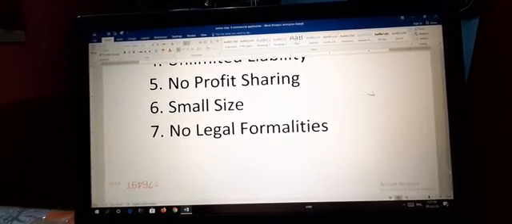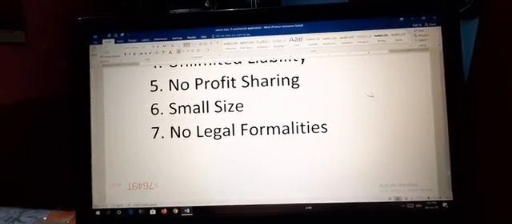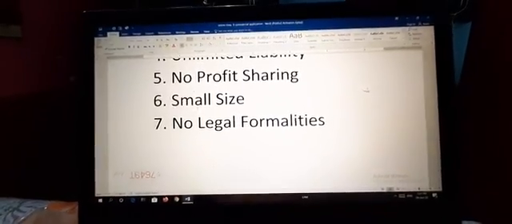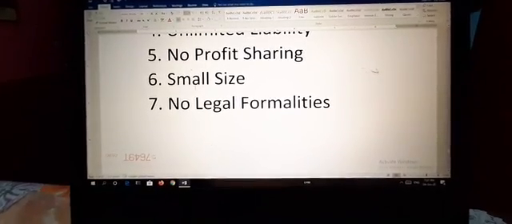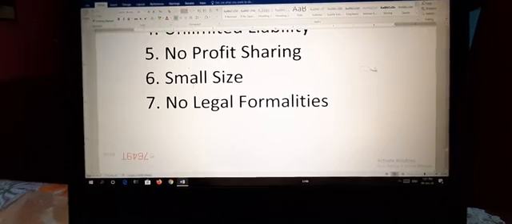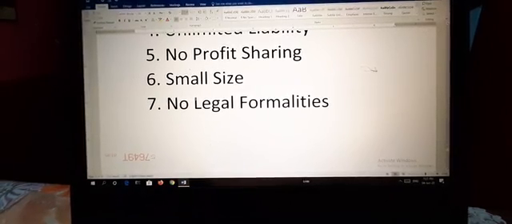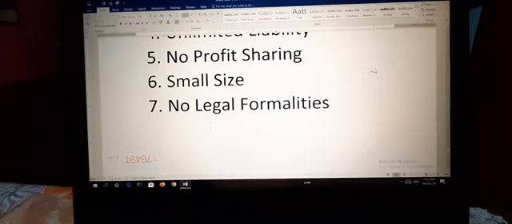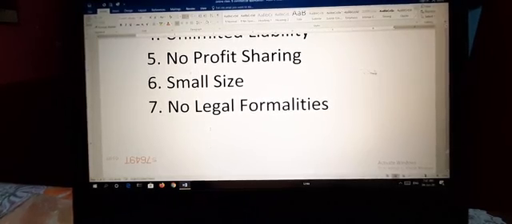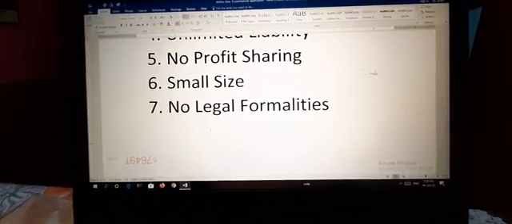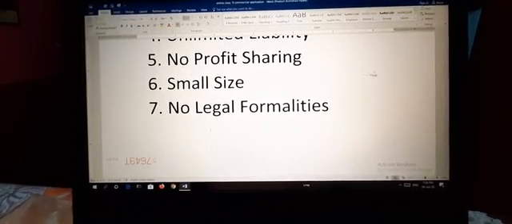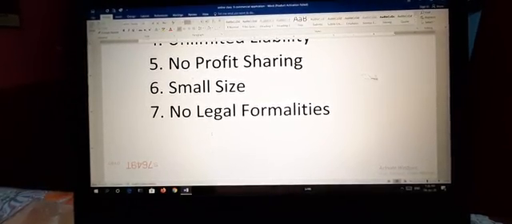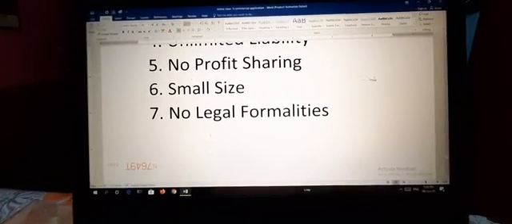So no profit sharing. Next is small size. The scale of operations carried on by a sole proprietorship is generally small. A sole trader can arrange limited funds and managerial ability. So the size of the business is also small. Next, no legal formalities. This is the last feature. No legal formalities are required to start the business, to manage the business or to dissolve the business. Only a license is necessary in certain types of business. So there are not many legal formalities in this type of business.